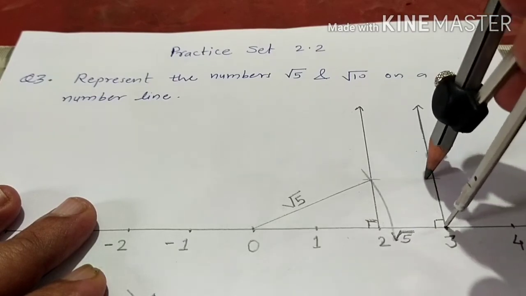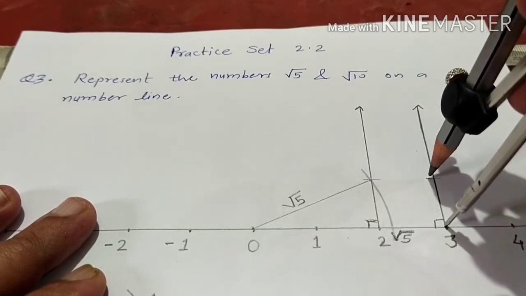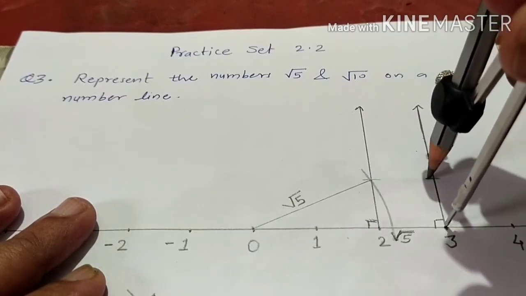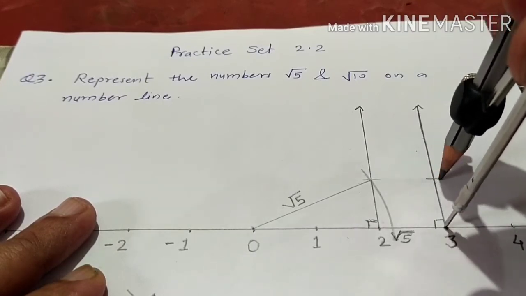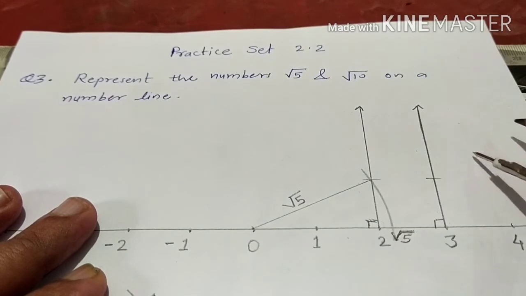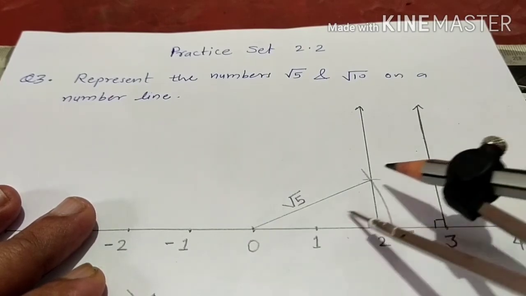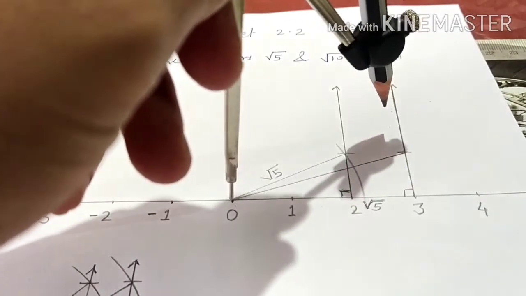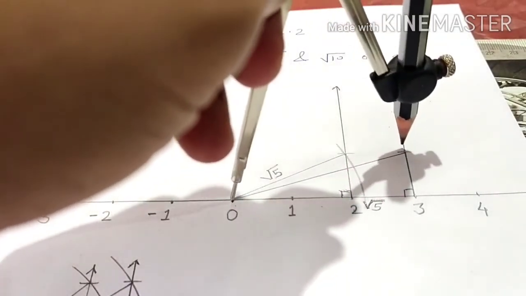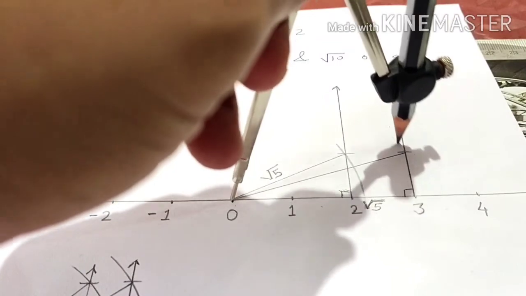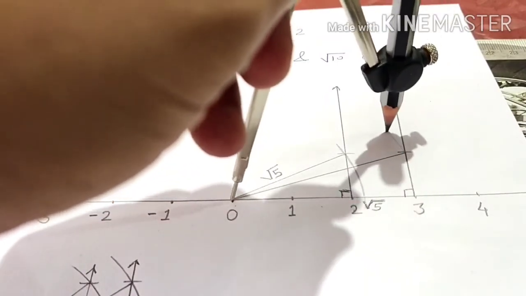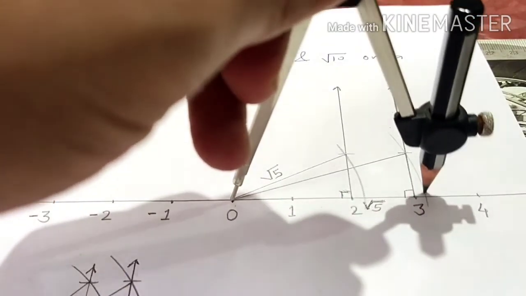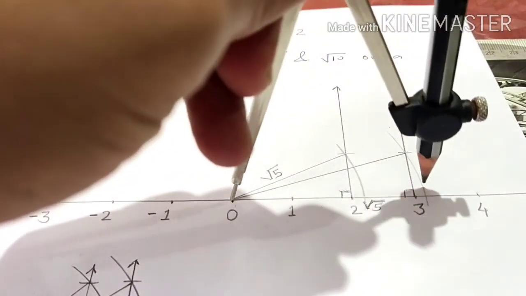So here I get that 1 unit length on the new perpendicular. Okay, and then this intersection point I'll join to 0. Then put the metal point on 0 and again draw this curve which passes through this intersection point and intersects the number line, and you get here root 10.